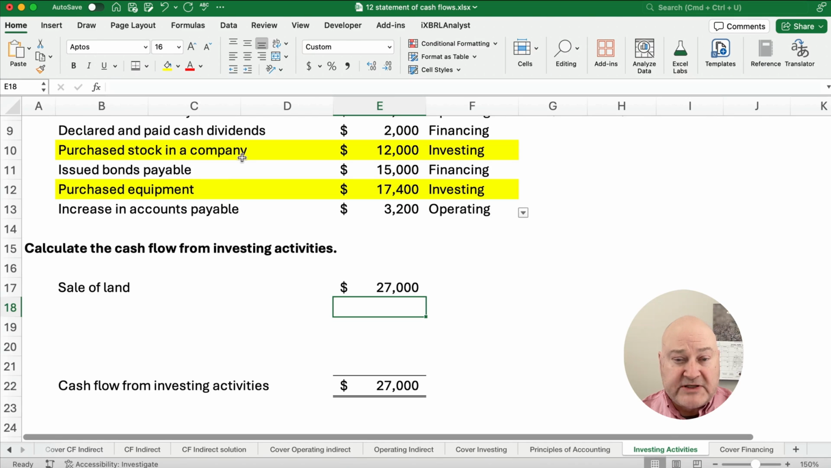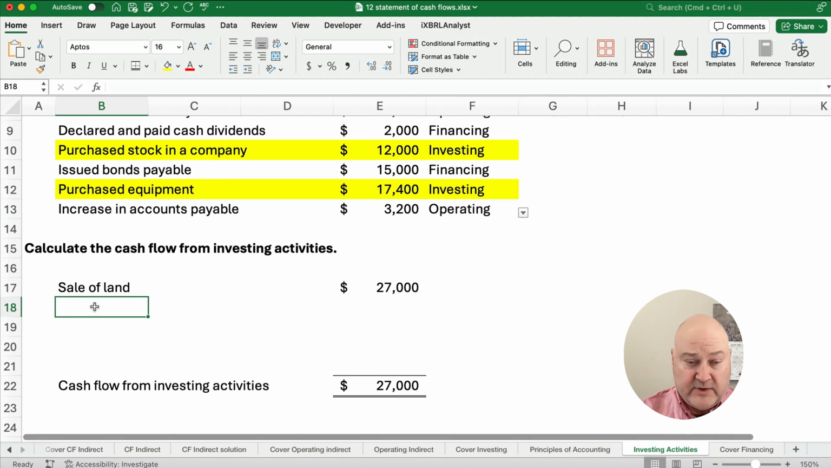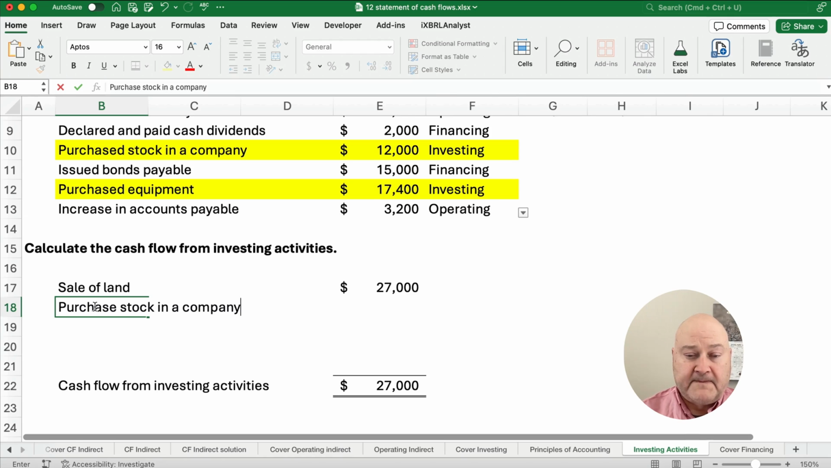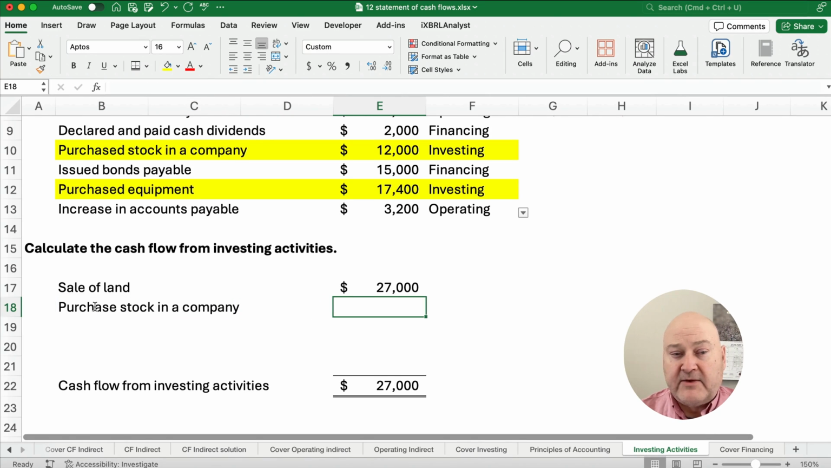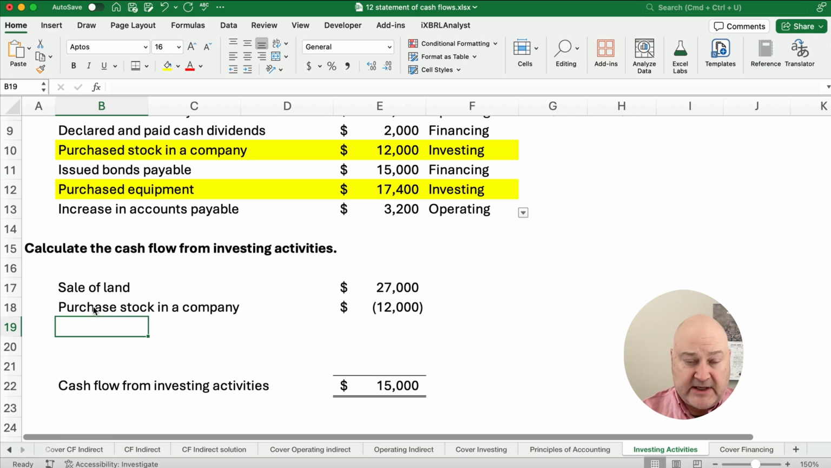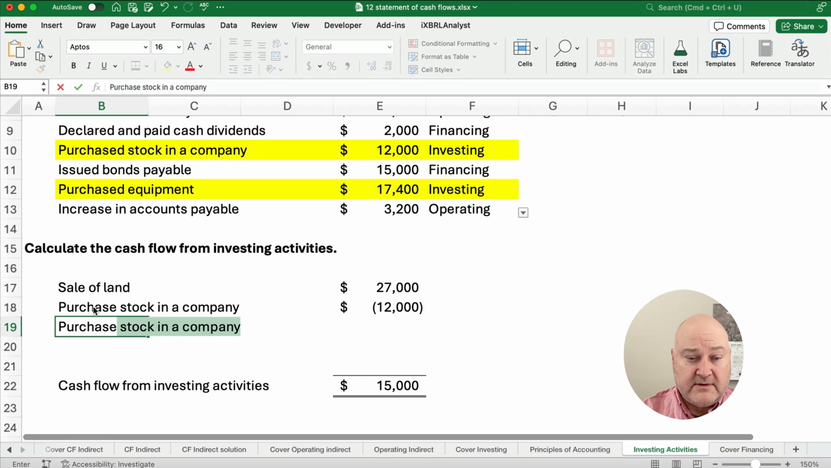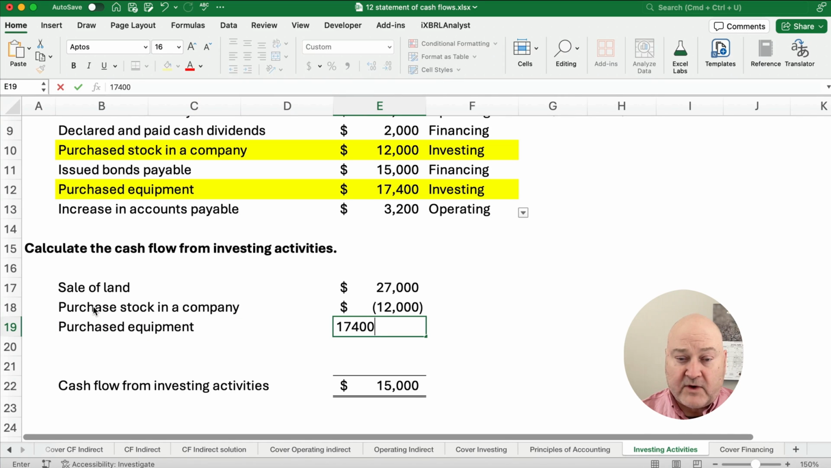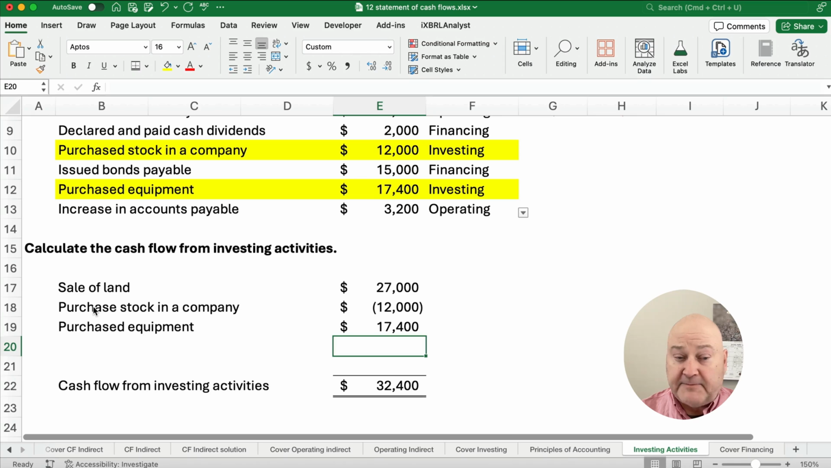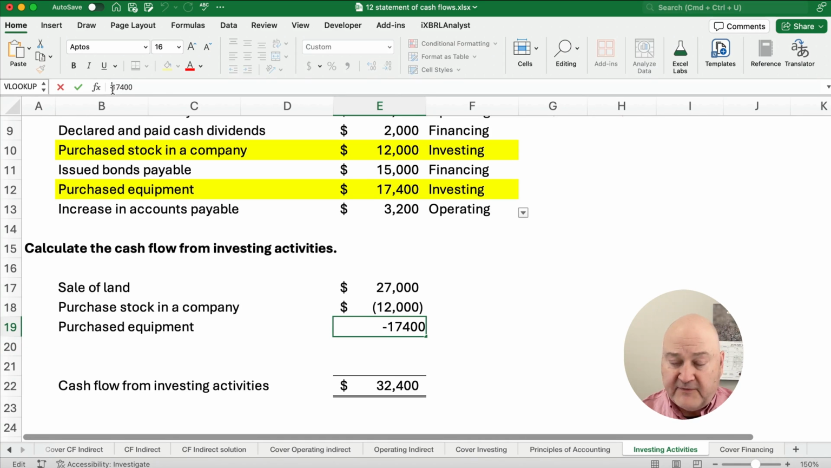We've got two more. We purchase stock in a company. Is cash going to go up or down? Well, we're paying cash, so we subtract $12,000, so it's negative $12,000. And we purchased equipment for $17,400. Is that plus or minus? Well, we purchase equipment, so cash goes down. Be careful, cash goes down.